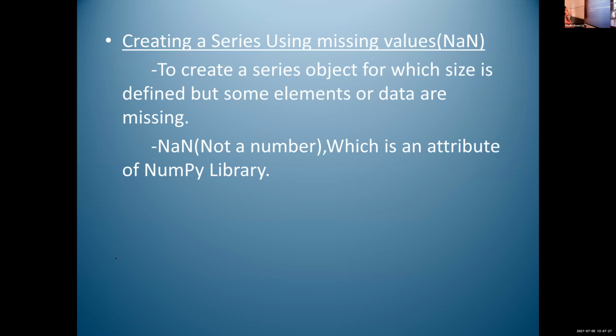To create a series object for which size is defined, but according to that size, some elements or data are missing. NaN, not a number, which is an attribute of the NumPy library.